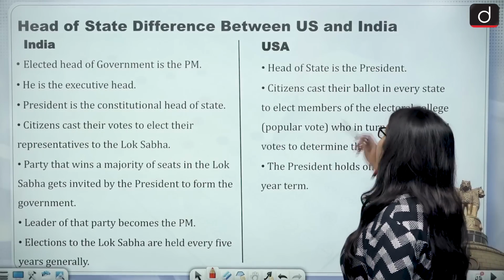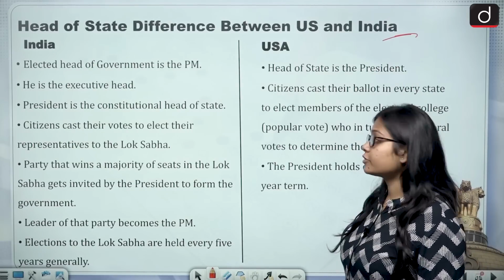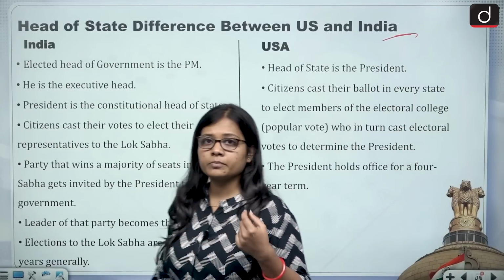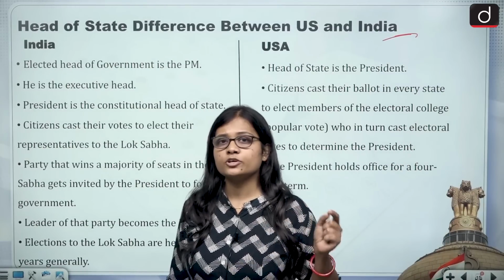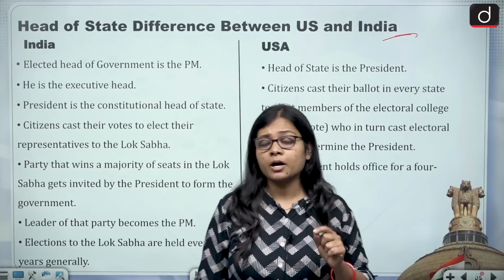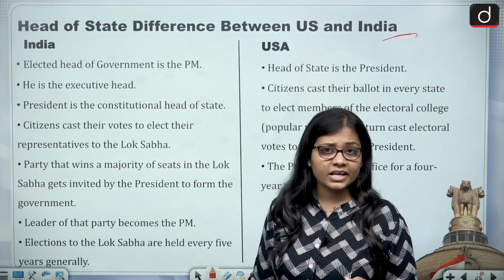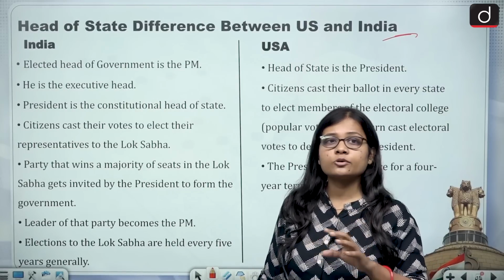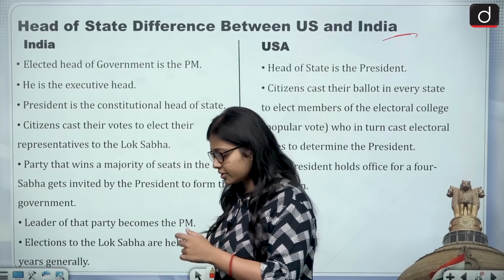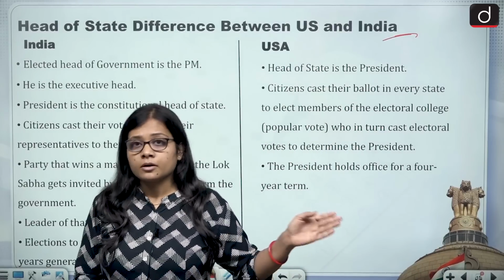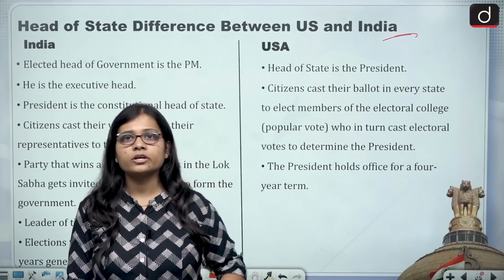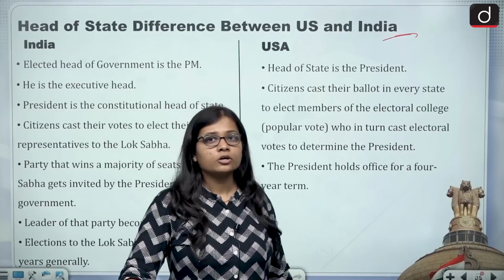Now, the head of state difference between the US and India. So what is the difference? First of all, in India the head is the Prime Minister, while in the US the head is the President. In India the Prime Minister is directly elected. In America the President is indirectly elected. In India, the Electoral College does not play a role in the election of the Prime Minister, because the election is direct, but in the US the Electoral College plays a very important role.